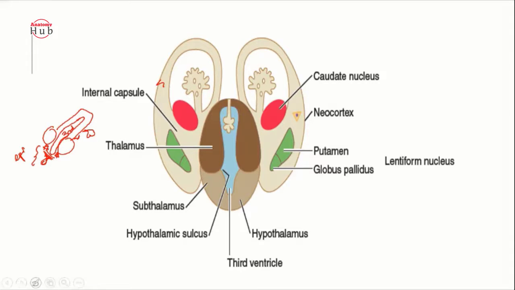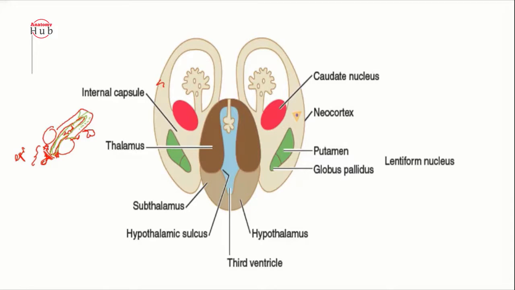Okay, 1 minute. I will change the color. Here we will find the third ventricle, that is the space between the two thalami. It is also the wall of the third ventricle, that is actually lined by pieces of gray matter known as your hypothalamus. That means inside the hypothalamus, you'll find the third ventricle.